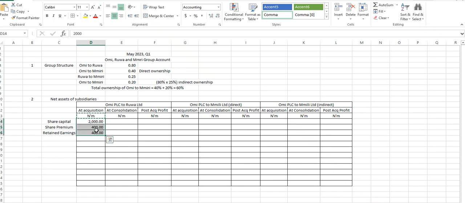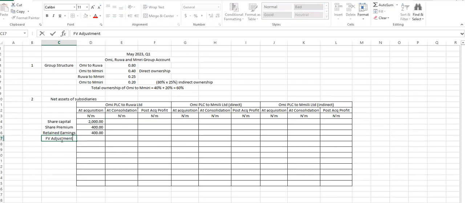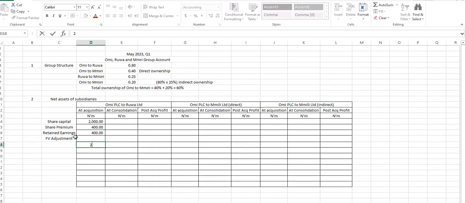If all of this, we have a fair value adjustment, right? Because our total must be how much? 2,840,000. But if you add all this together, we have 2,800,000, 2.8 billion.